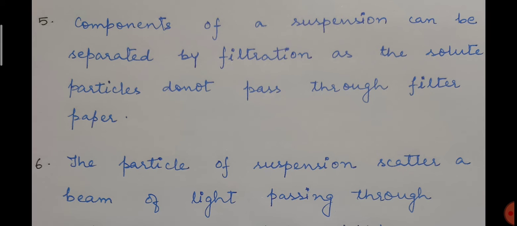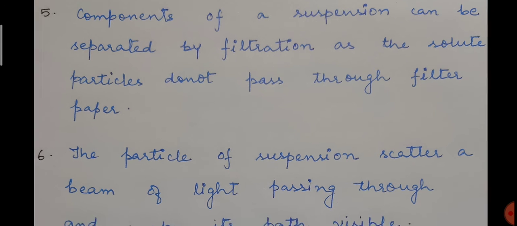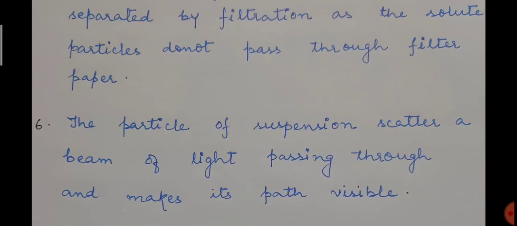Sixth point is the particles of suspension scatter a beam of light passing through and make its path visible. Now, this point is also very important, and it is related with the Tyndall effect. What happens in case of suspension? If the solid particles are suspended throughout the bulk of the medium, in that case, if you pass a beam of light, then you will be able to observe the path of the light.